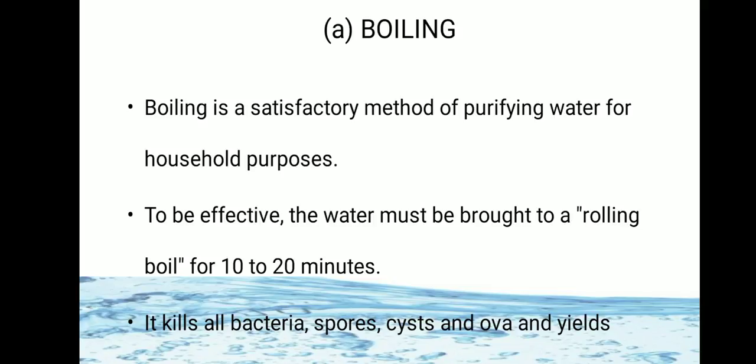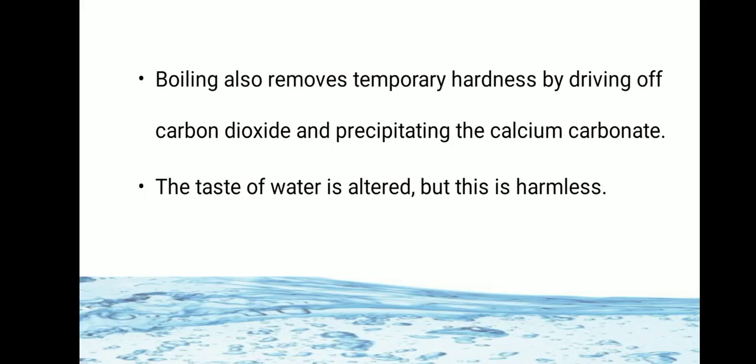By boiling, it kills all bacteria, spores, cysts and ova and yields pure water. Boiling also removes temporary hardness of water by driving off carbon dioxide and precipitating the calcium carbonate. By boiling, the taste of water is altered, but this is harmless.